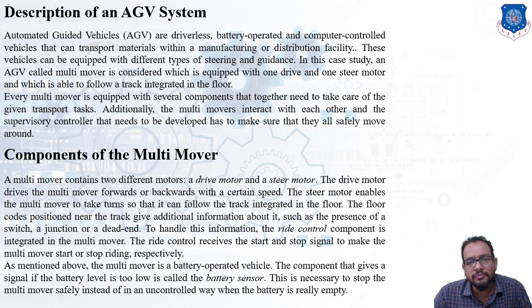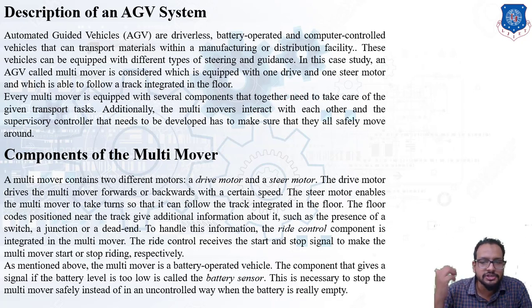Now, components of a multi-mover. So we know that a multi-mover contains two different motors, a drive motor and a steer motor. Now what is the function of that? So the drive motor drives the multi-mover forward or backward with a certain speed. Remember this. The function of a drive motor is to move a multi-mover or an automated guided vehicle either in a forward direction or in a backward direction with a certain predefined speed.